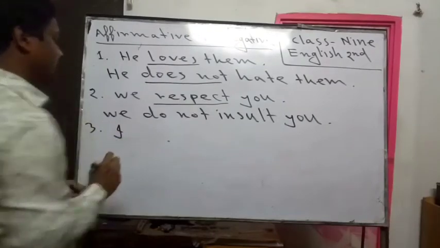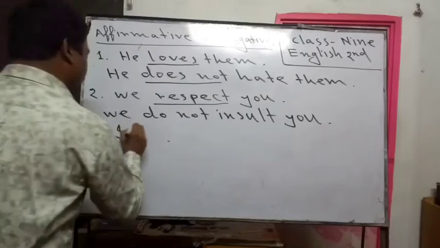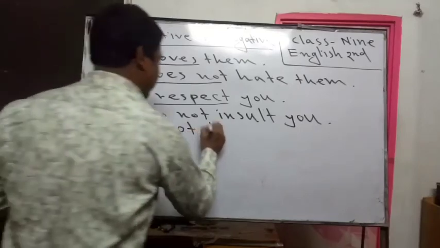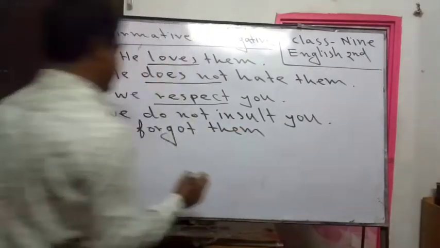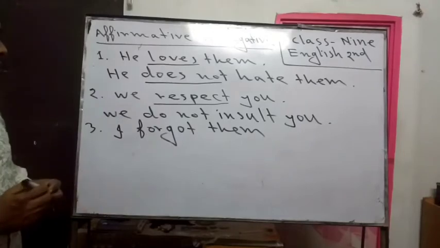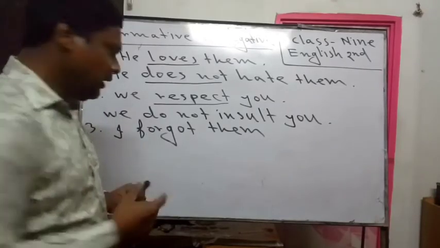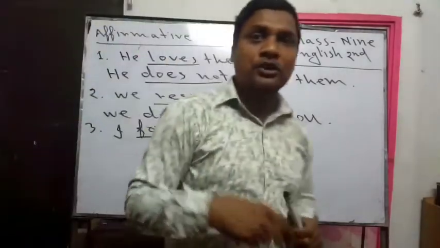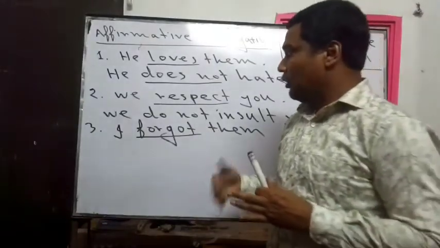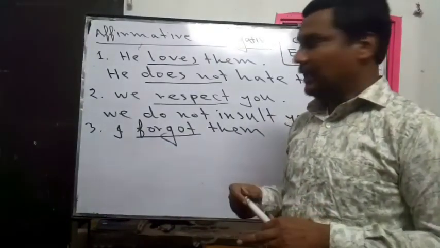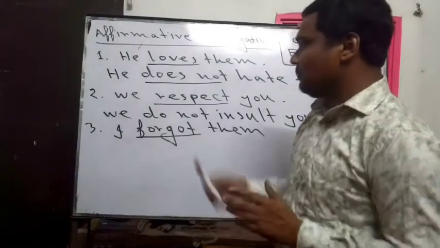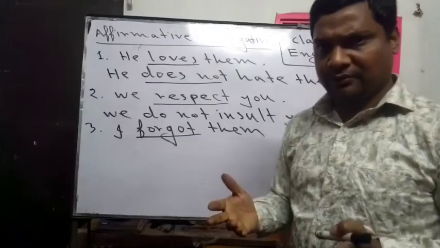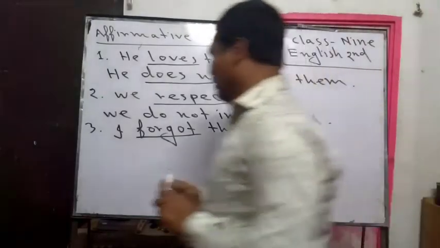I forgot them. Dear students, what will be the negative form of it? Here, if you see, I have written forgot. So there is an opposite form of forgot. Forgot means ভুলে যাওয়া, ভুলে গিয়েছিল. And the opposite meaning of forgot is remembered. Remembered মানে স্মরণ করেছিল. So let's write it.